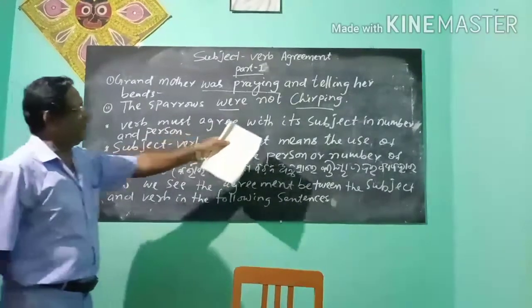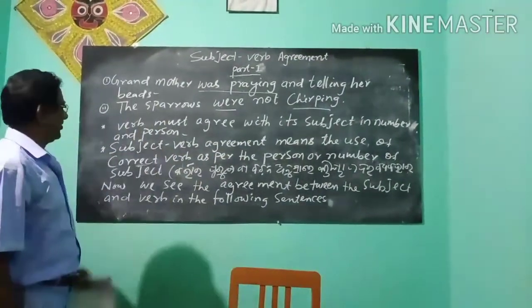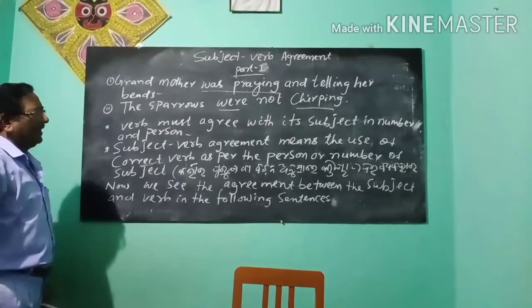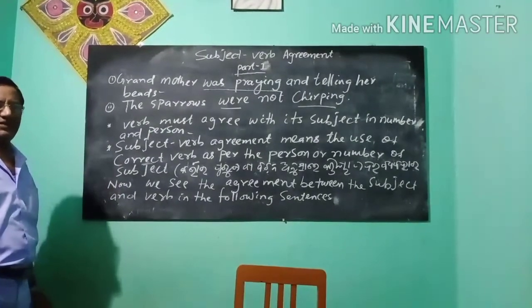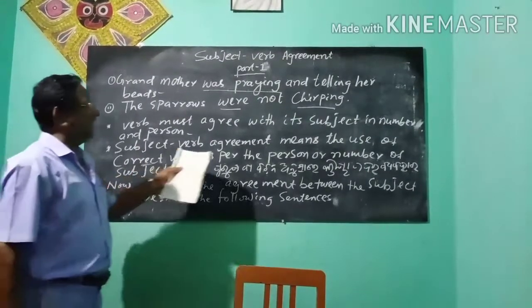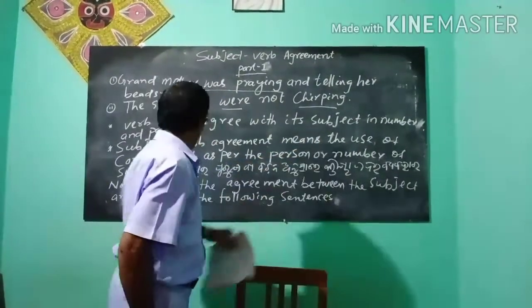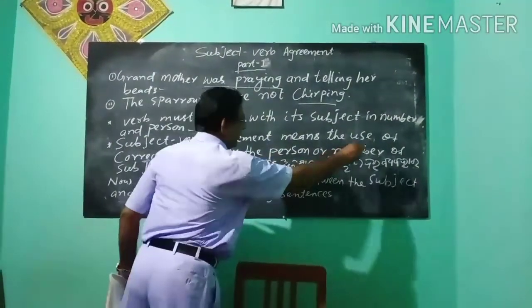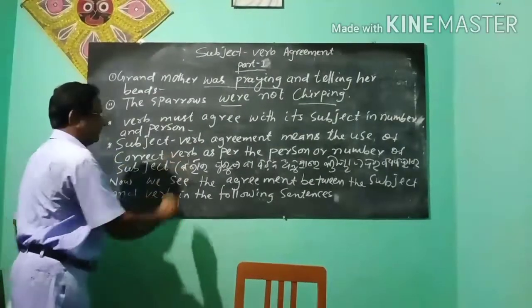Verb must agree with its subject in number and person. Subject verb has an agreement. Subject verb agreement means the use of correct verb as per the person or number of subject.